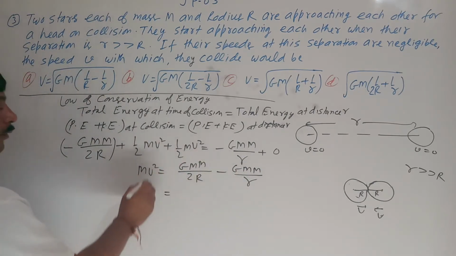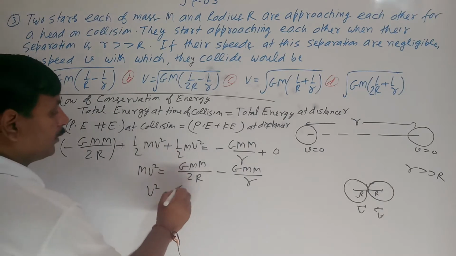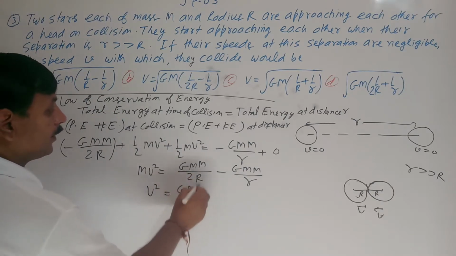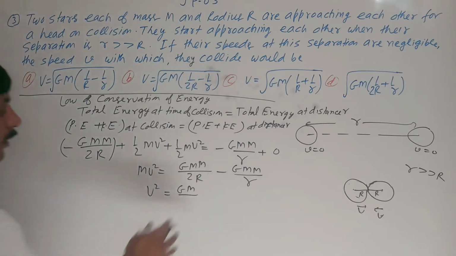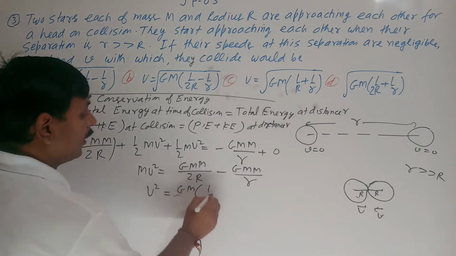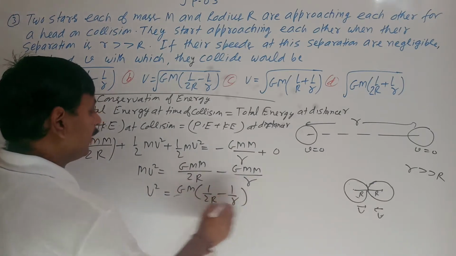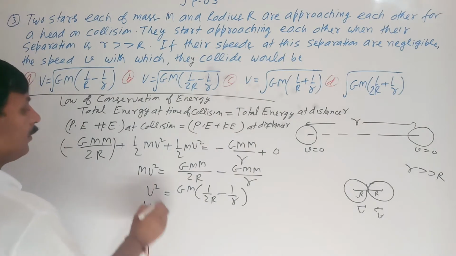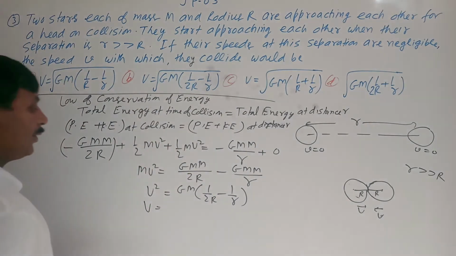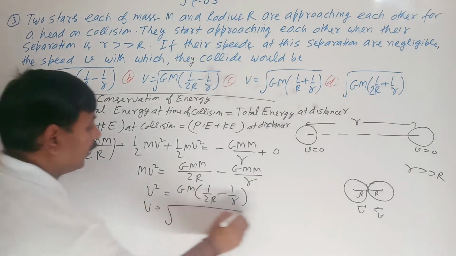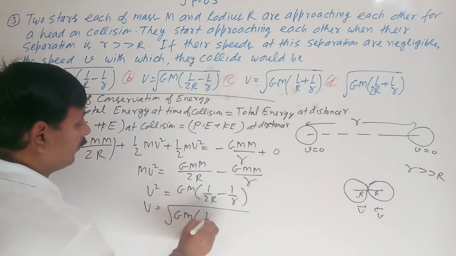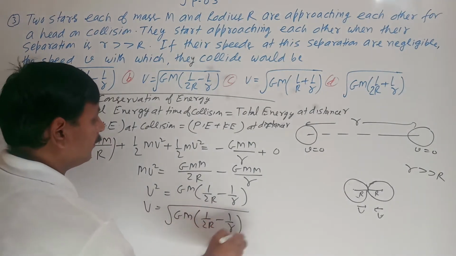One m cancels out, so v square is equal to what? G m you take common, so remaining is 1 upon 2r minus 1 upon r. One m we have cancelled out, so v is equal to under root G m, 1 upon 2r minus 1 upon r.